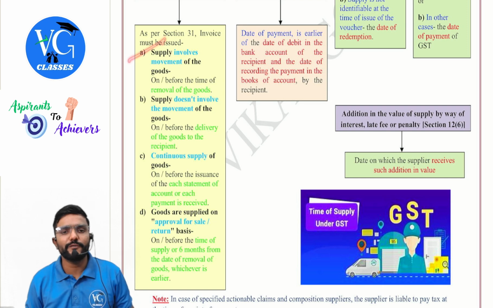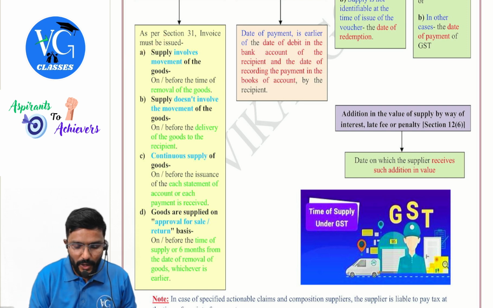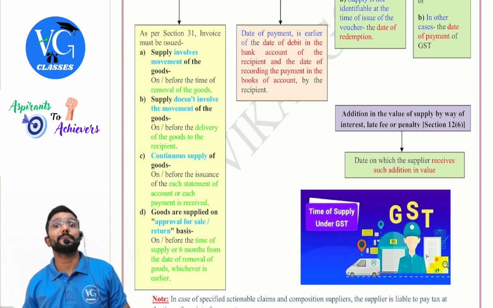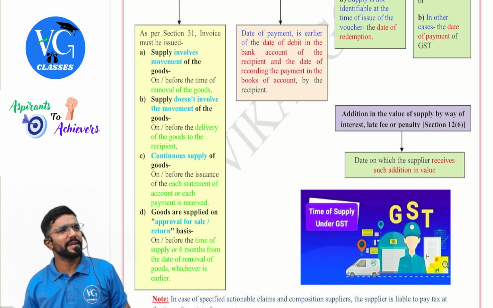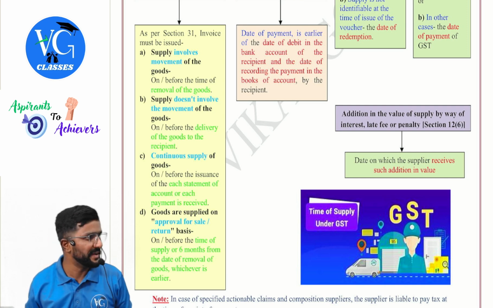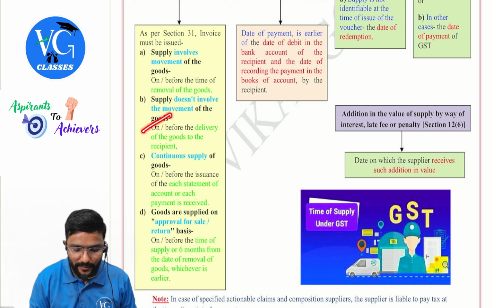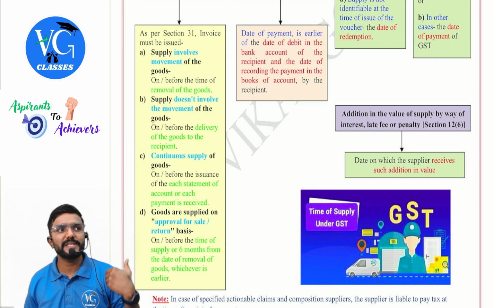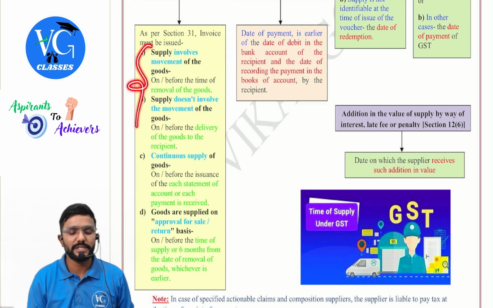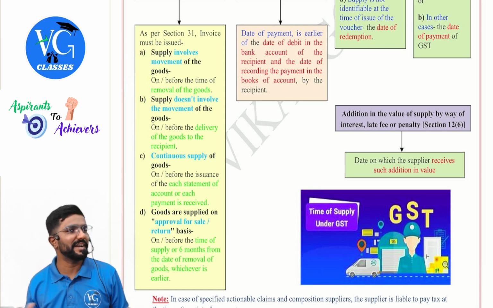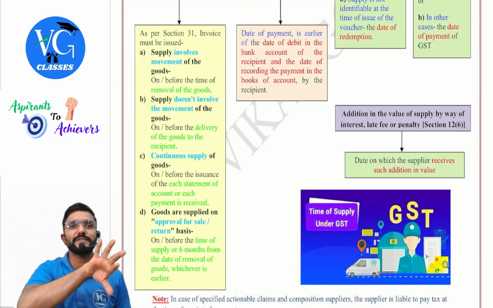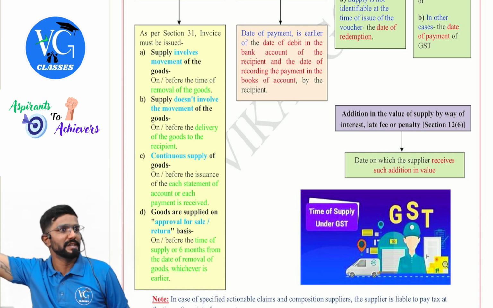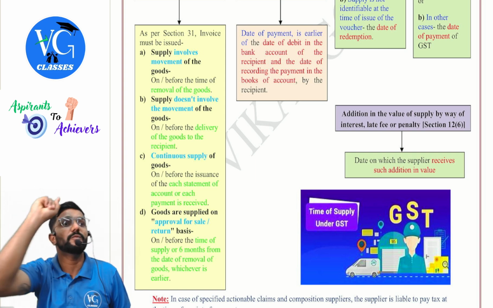If supply involves movement of goods, then on or before the goods are removed from the supplier's place. If it doesn't have any movement, maybe the recipient is going to the supplier's place and buying it, in that case, on or before the goods are delivered. Guys, please don't get confused with this. We have already discussed movement and no movement for place of supply. That is different. Here we are deciding time of supply, and time of supply depends on the due date to issue invoice, and we are referring to Section 31.